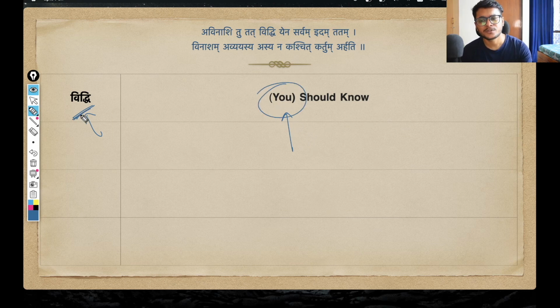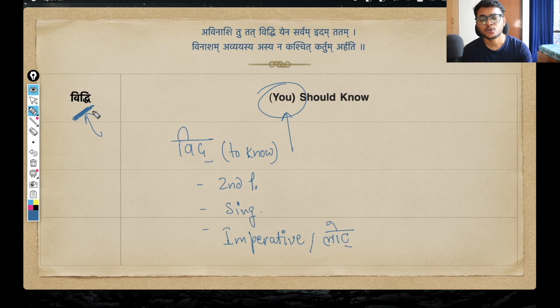So you can imagine this vidhi as an order also, because Krishna, in the position of a teacher, is telling his student that you should know. So as an order also, and as a sincere suggestion also, because he is also a friend of Arjuna. So either way you can take this. And this particular form vidhi is coming from the verb root vid. So this is the dhatu vid, that means to know.